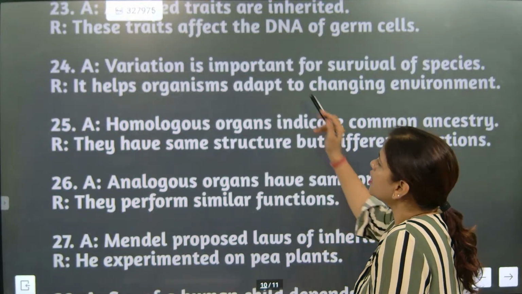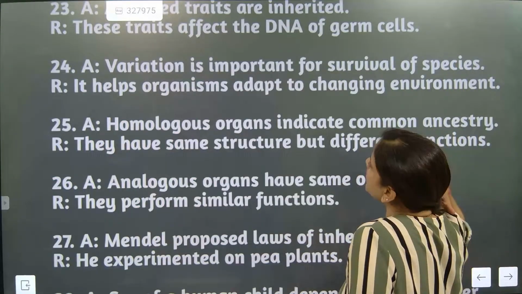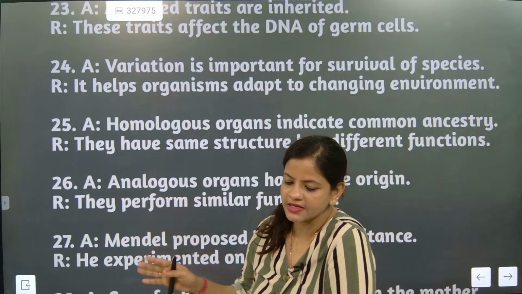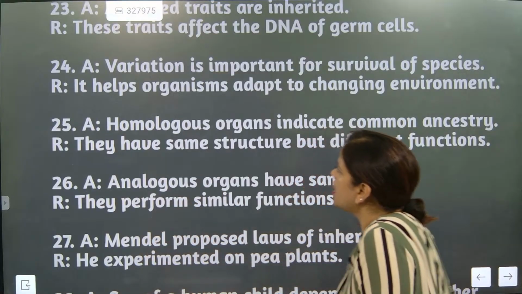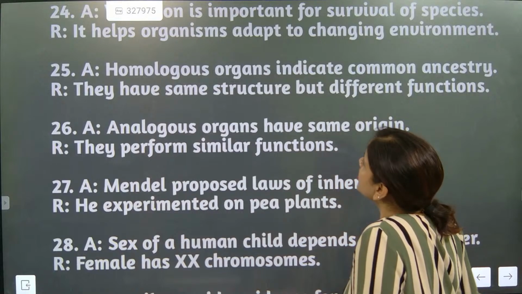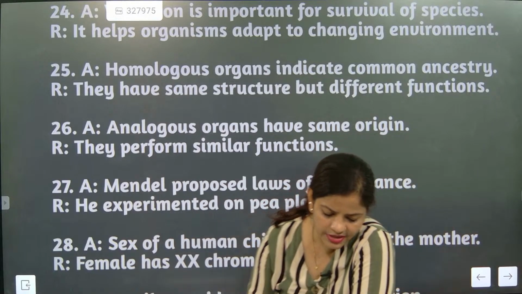Now look here. Variation is important for survival of species. It helps organism adapt to changing environment. Absolutely. This is exactly answer is A. No other options here. Homologous organ indicate common ancestry. They have same structure but different function. What is the correct answer here?